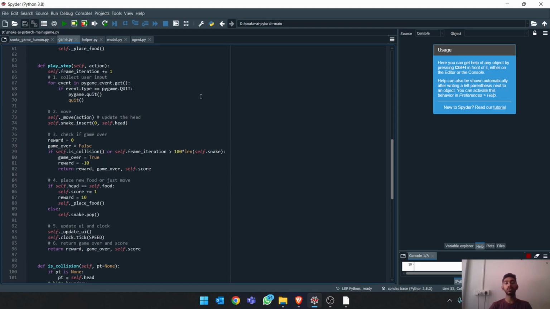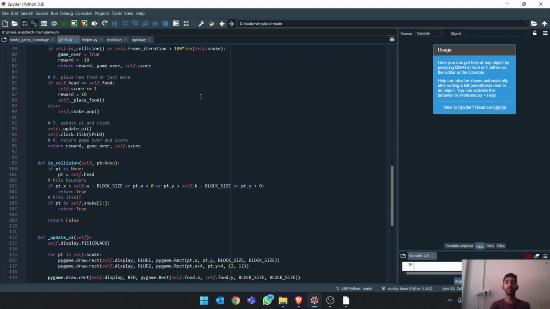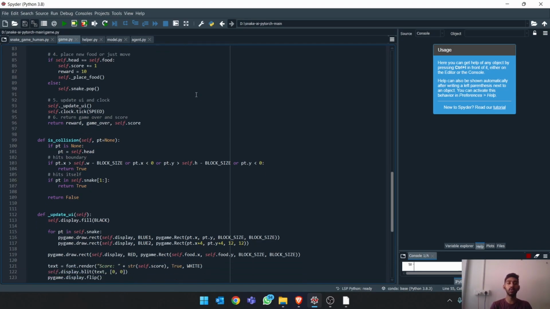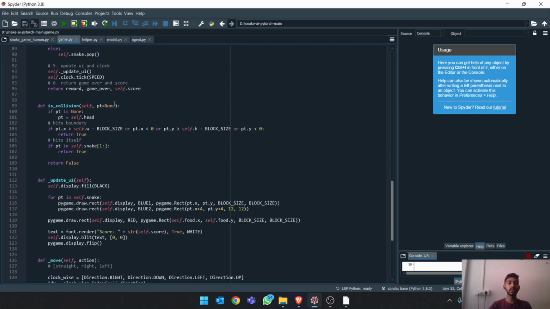Then the third one is to check if the game is over or not. The fourth one, if the game is not over, is to place food in a new space. And then the fifth one is to update the UI and keep on updating the clock. And the last one is to return a game over if it's over and give the final score. So this function here is used to see if there's a collision of the snake with the boundaries or itself. That is what is given in this code.